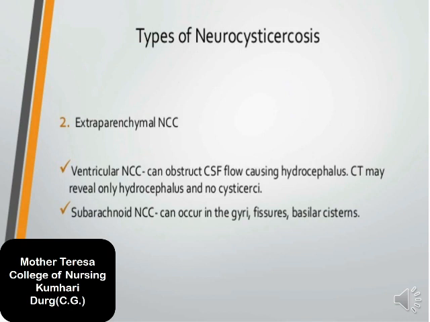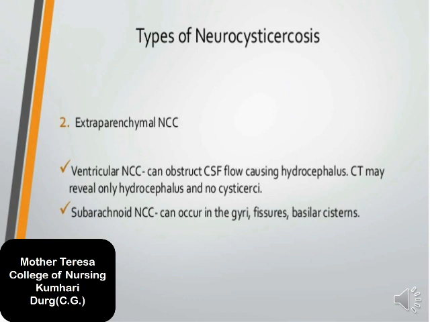So in this condition CSF sometimes causes hydrocephalus, because it does not circulate properly and accumulates in a particular area. We all know that if a person has a problem of CSF accumulation in the brain or any area of the cerebrospinal fluid, that condition comes under hydrocephalus. Okay, so that's all about extraparenchymal neurocysticercosis.